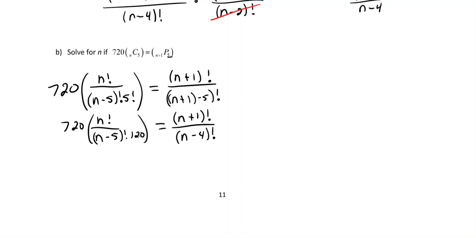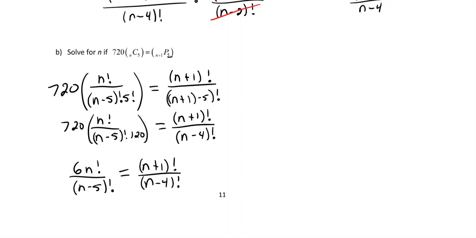If you simplify that fraction, we can now write it again with another step as just 6, right? 720 divided by 120 would be 6 times n factorial over (n minus 5) factorial is equal to (n plus 1) factorial over (n minus 4) factorial.